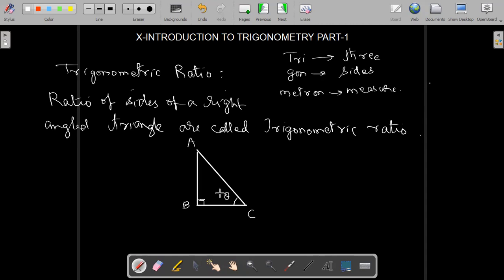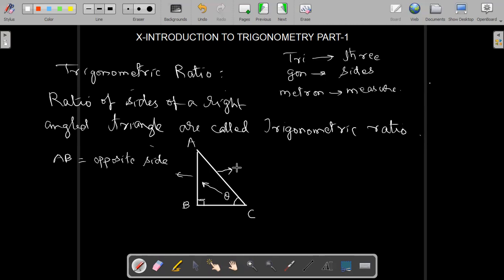Okay. So if we are considering this angle, then the opposite side will be this one. Opposite side means opposite to this angle. So AB is called the opposite side. And then this is always the longest side.